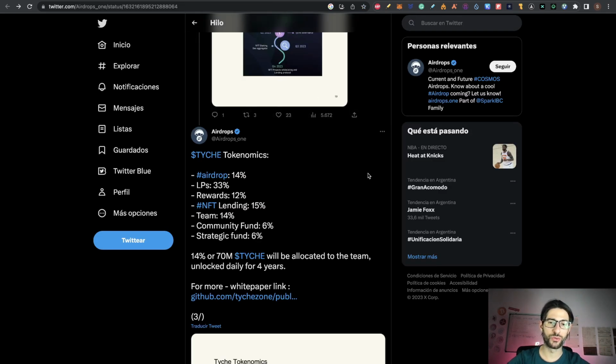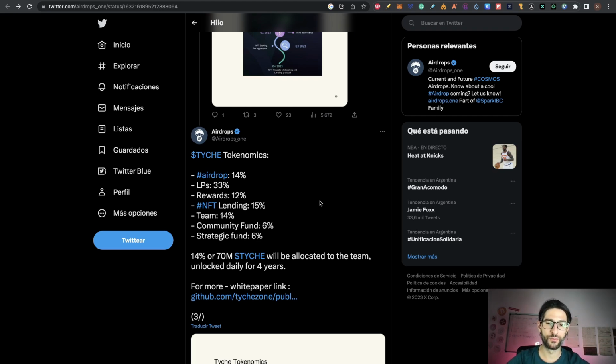So what will the tokenomics look like? The airdrop is 14%, liquidity pools 33%, rewards 12%, NFT lending, which is the next feature, is 15%, the team is going to take 14%, there's a community fund of 6% and a strategic fund of 6%. According to this, 14% for the team is 70 million tokens, and the same is for the airdrop. So we are expecting a reward of 70 million tokens for this airdrop, which is going to last 3-4 weeks at least for now.